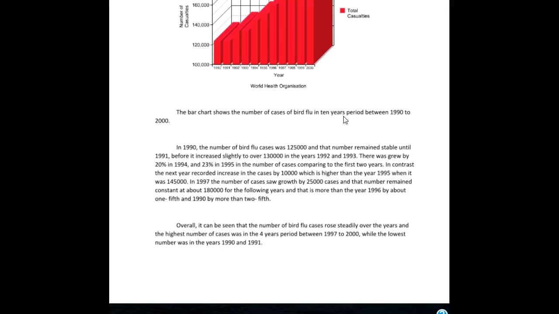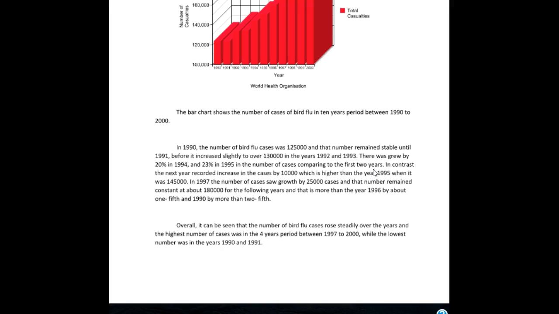Okay, this sentence is a little awkward. Even though your previous one was excellent, this one has some problems. I think here you meant then it grew. Okay, referring to the number. So then it grew by 20% and then 23% in the number of cases. And you didn't even need to say comparing to the first 2 years. It just made it sound a little more awkward. So I would have removed that.